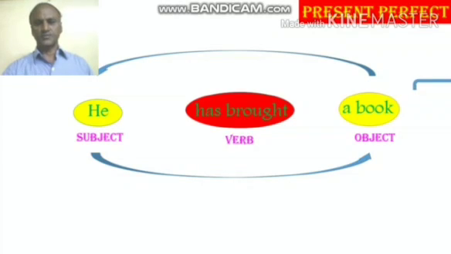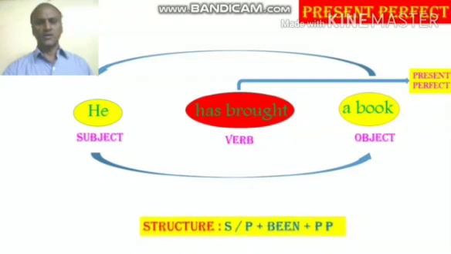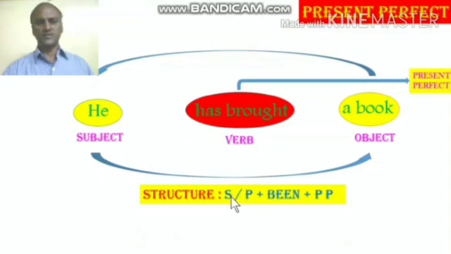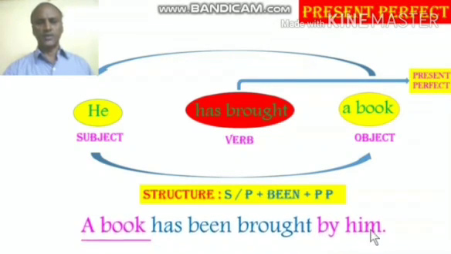The third step we need to think of is what type of verb it is. Has brought is in present perfect. So when the verb is in present perfect, what is the structure to be followed to change from active into passive? Singular plural plus been plus past participle. Now here is the answer. A book has been brought by him.